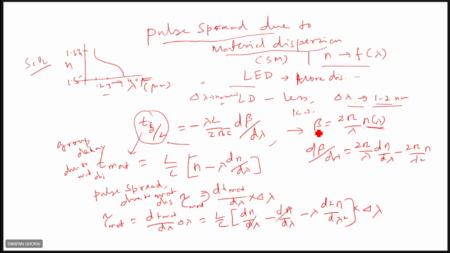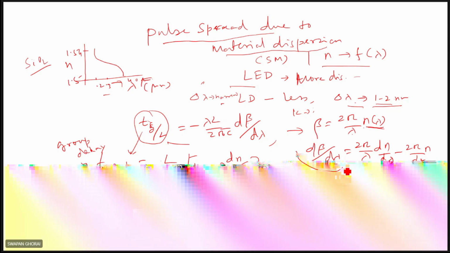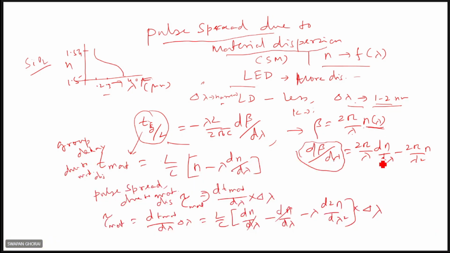So if you just differentiate d beta by d lambda, you see it here, d beta by d lambda, that is 2 pi by lambda into dn upon d lambda. Two functions are there, n and lambda. So dn upon d lambda comes first, and next, differentiating the lambda term keeping n constant, it is minus 2 pi n by lambda square. These are simple differentiations.